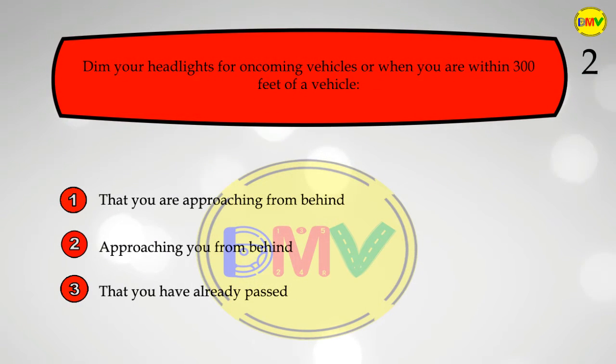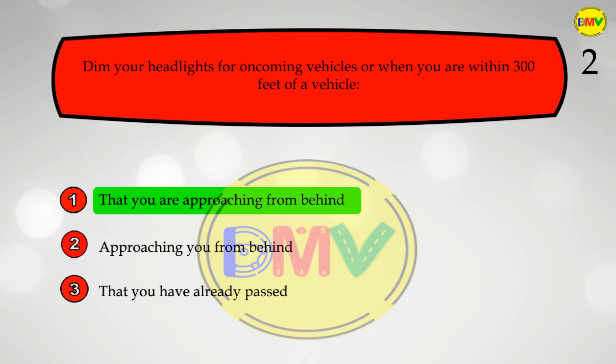Question 2. Dim your headlights for oncoming vehicles or when you are within 300 feet of a vehicle 1. That you are approaching from behind. 2. Approaching you from behind. 3. That you have already passed. The correct answer is 1.